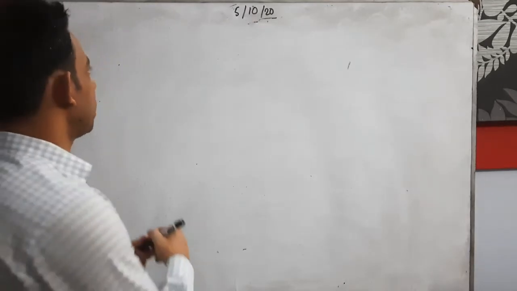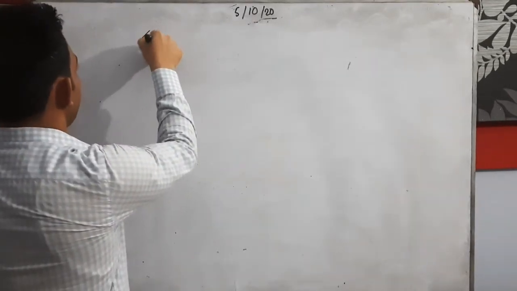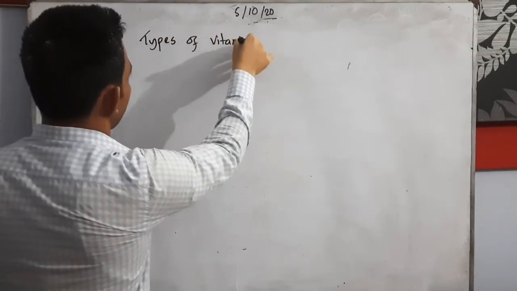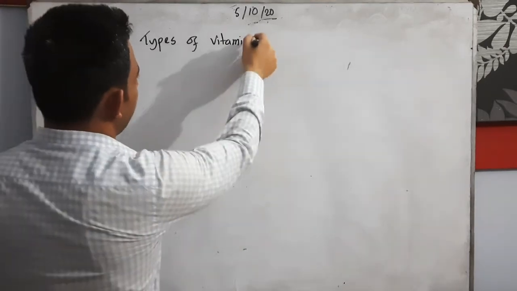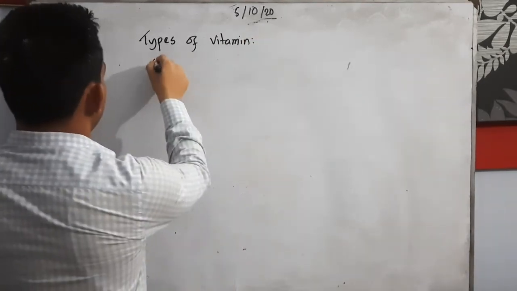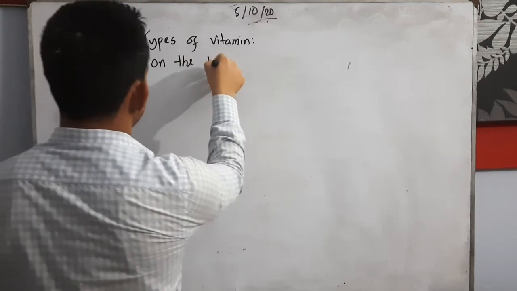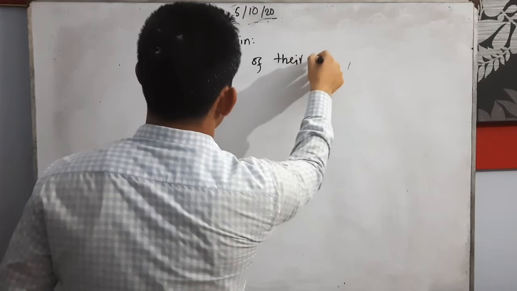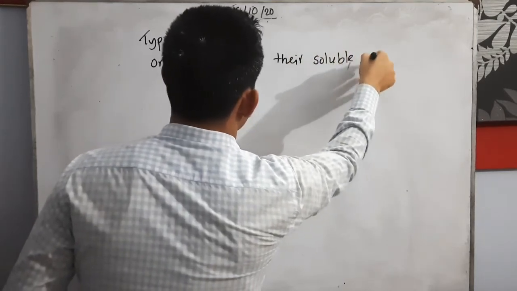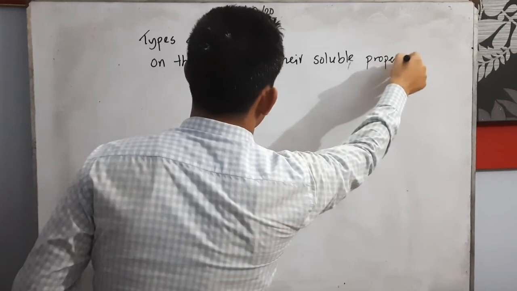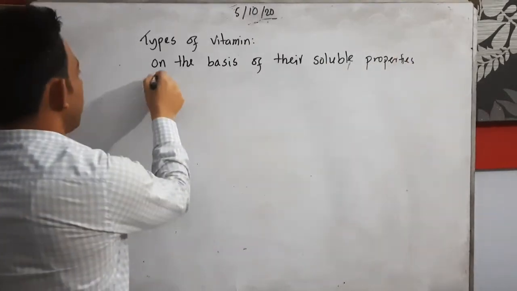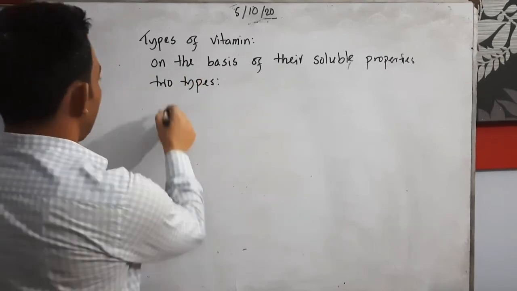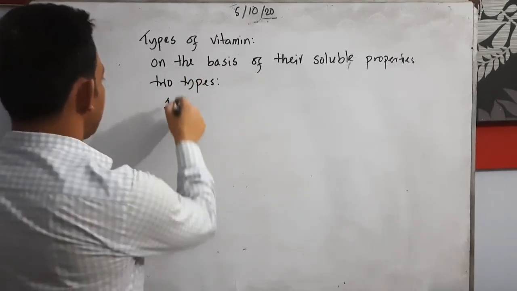We will start today the types of vitamin. On the basis of their soluble properties, vitamins are of two types.